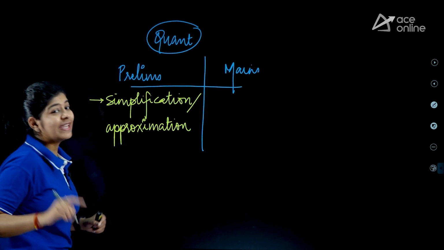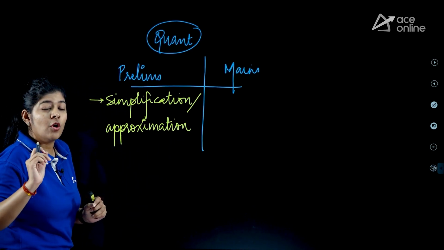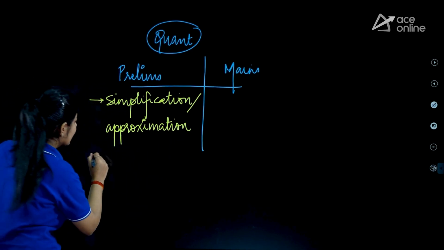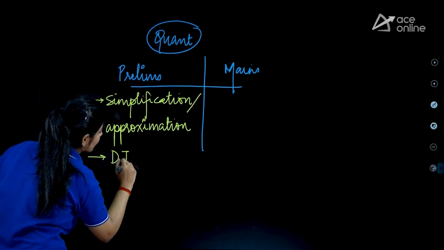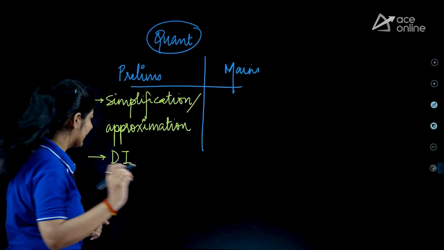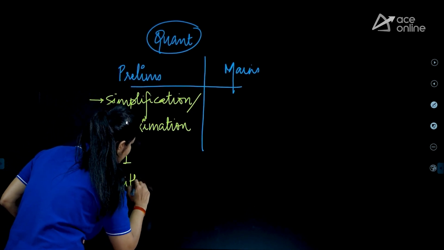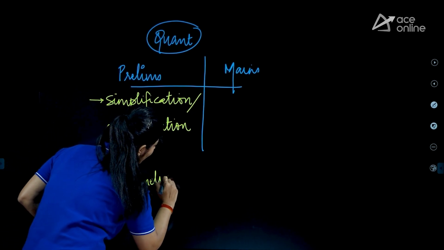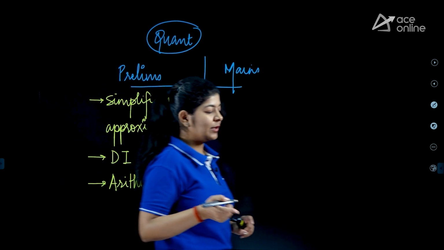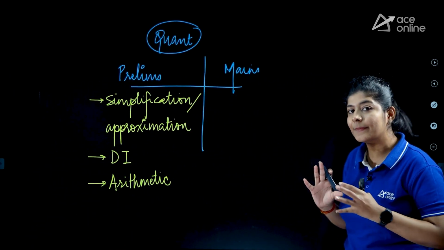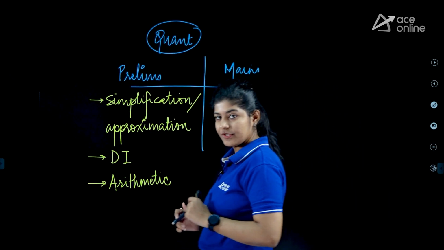Apart from this, we have to specially focus on what? Data interpretation. DI is a very important topic that you have to cover, right? Apart from that, you have to cover the arithmetic section, in which you have to work on your time and work, time and distance, and percentage ratio type of questions, right?